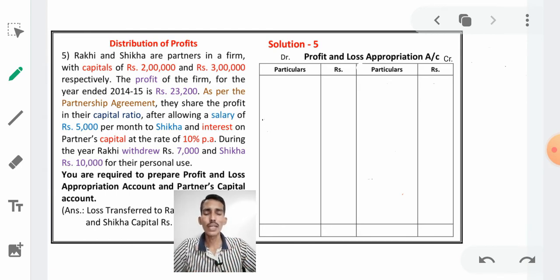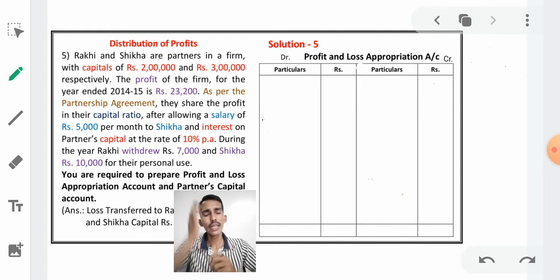But in the profit and loss appropriation account, we don't take the capital amount and drawings amount, but we take interest on capital and interest on drawings. Keep it in mind, because the capital amount is not an expense and not an income, and the drawings amount is not an expense and not an income, but interest on capital and interest on drawings are expenses and incomes.